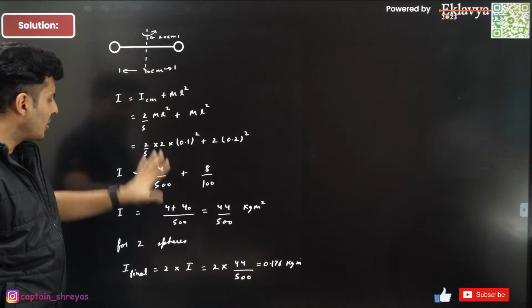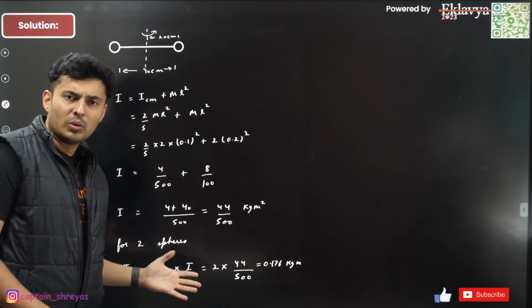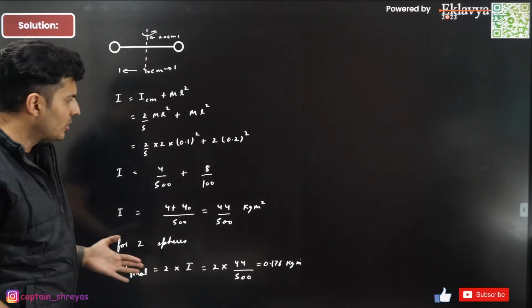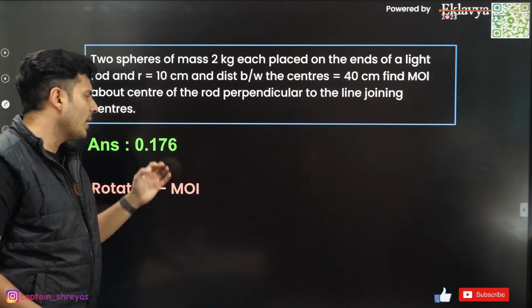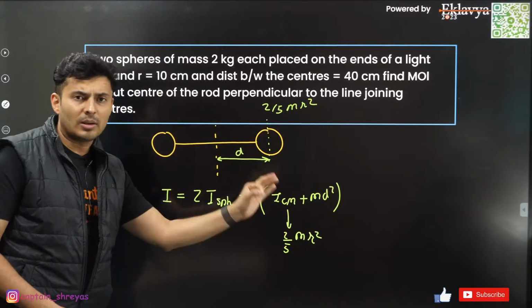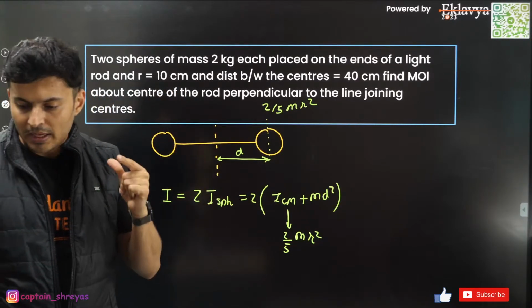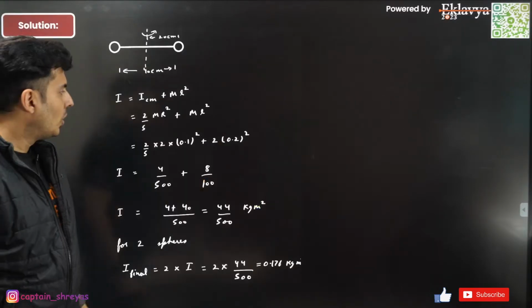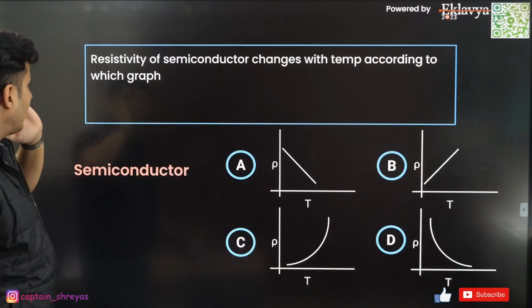I put the calculation part over here, so I don't want to do that in front of you because these are speed solutions. So the final answer comes out to be 0.176. It's a pretty straightforward substitution based problem. Is that okay? Great. So let's move on to the next question coming up on your screen.